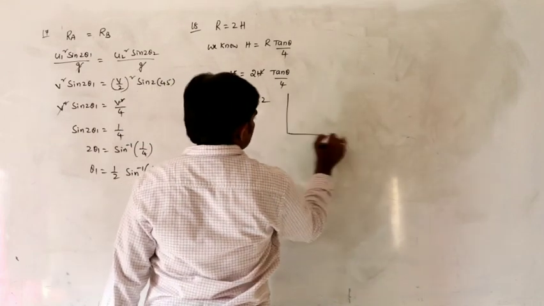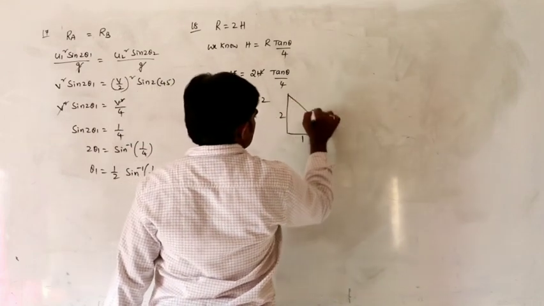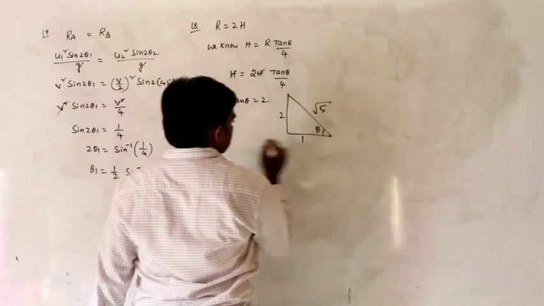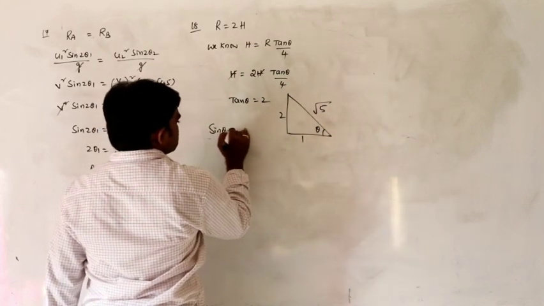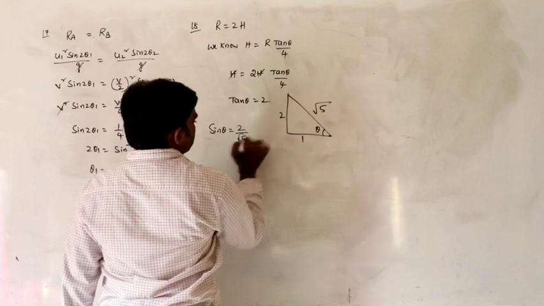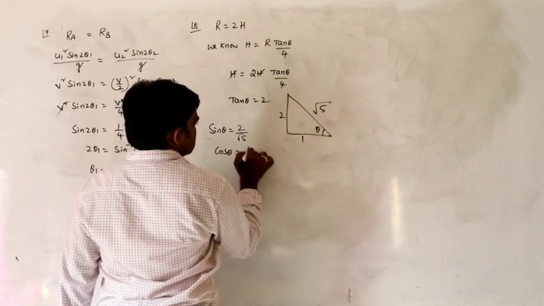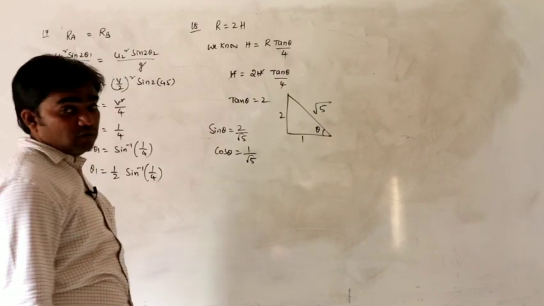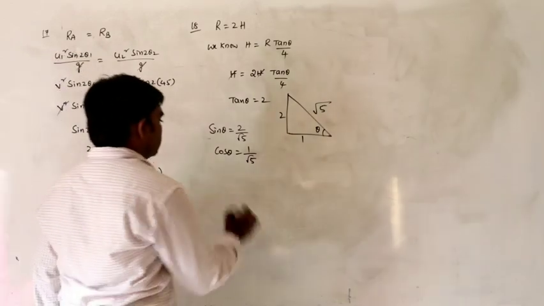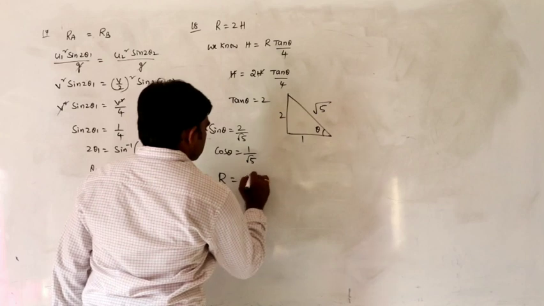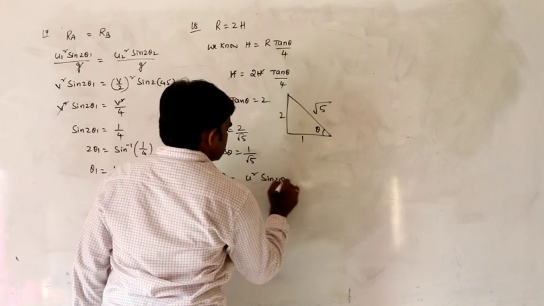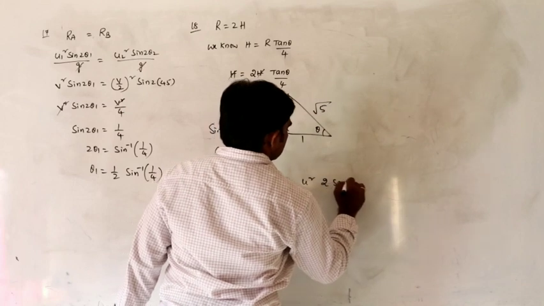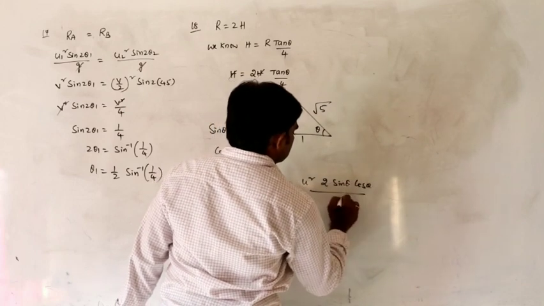If tan theta equals 2, this side is 2, this is 1, and the hypotenuse is square root of 5. Sin theta is 2 by root 5, cos theta is 1 by root 5. Now we calculate the range: u square sin 2 theta by g, which is u square 2 sin theta cos theta divided by g.